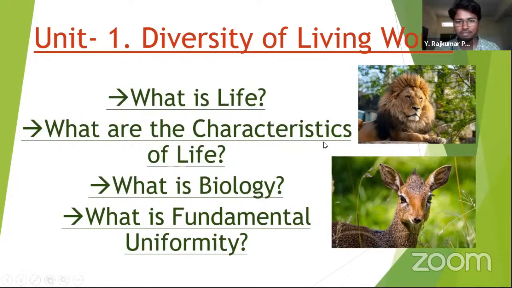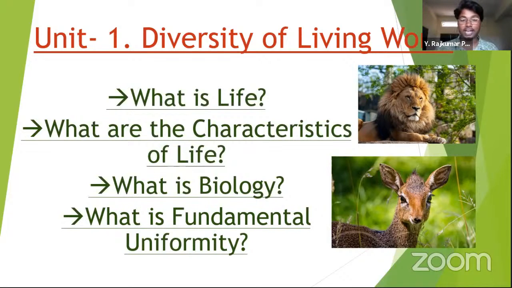First of all, what is life? Let me explain what it is. It is the basic property of living things. Now comes the question, what is meant by living things, isn't it? So there are two kinds of things generally in the universe, that is non-living things and living things, right? And how do you differentiate between non-living things and living things?